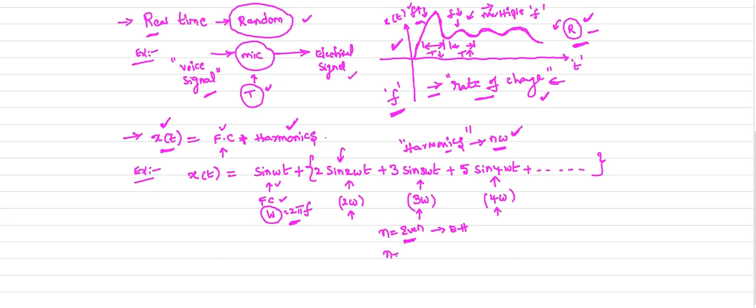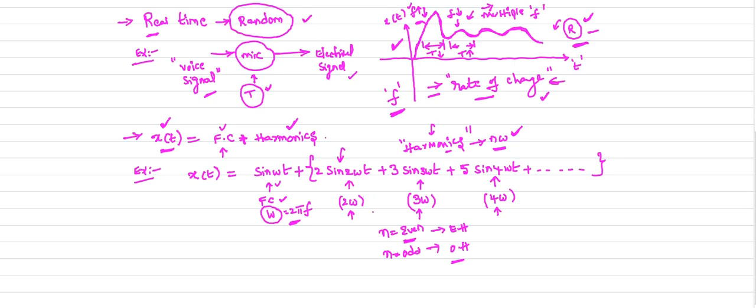If n is odd, those are called odd harmonics. That is the even harmonics and odd harmonics. So harmonics are nothing but the integral multiples of the fundamental frequency. For harmonics, the frequency is always an integral multiple of the fundamental frequency.